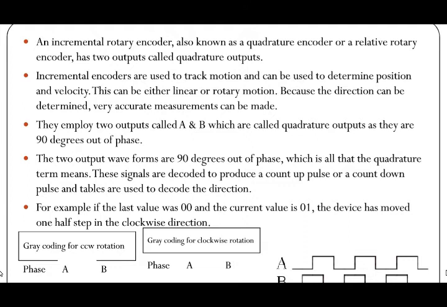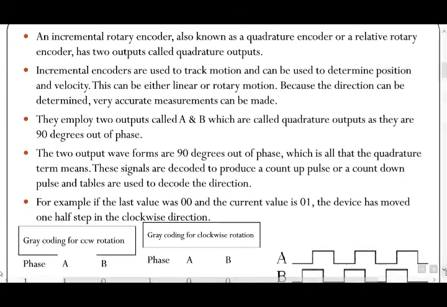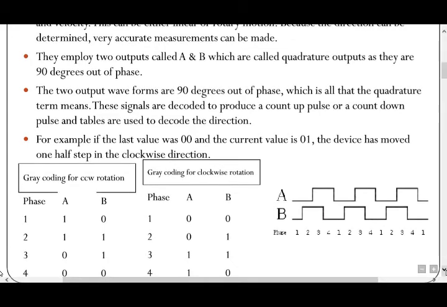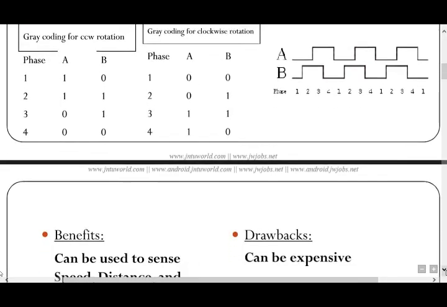They employ two outputs called A and B, which are called quadrature outputs as they are 90 degrees out of phase. The two output waveforms are 90 degrees out of phase, which is what is called quadrature. These signals are encoded and decoded to produce a pulse or a count. Pulse and tables are used to decode the direction. An example of this is gray coding in CCW rotation and gray coding in clockwise rotation. Here are the absolute encoder systems.